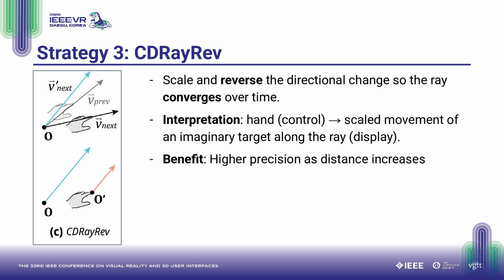It scales and reverses the directional change so the ray converges over time. You can think of it as the hand being the control, and the resulting movement of an imaginary target along the ray being the display. Because the ray converges, precision actually increases with distance, the opposite of standard ray casting. This makes CD Ray Rev particularly effective for high-precision tasks.